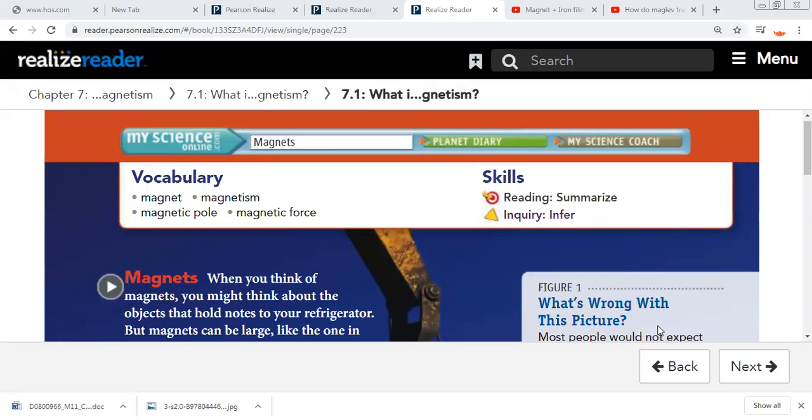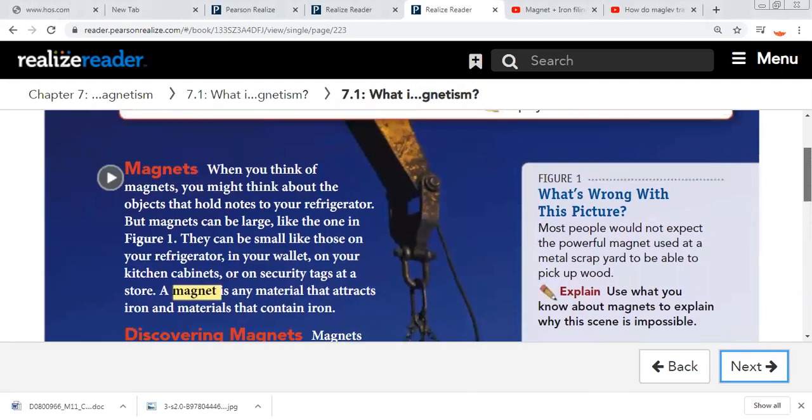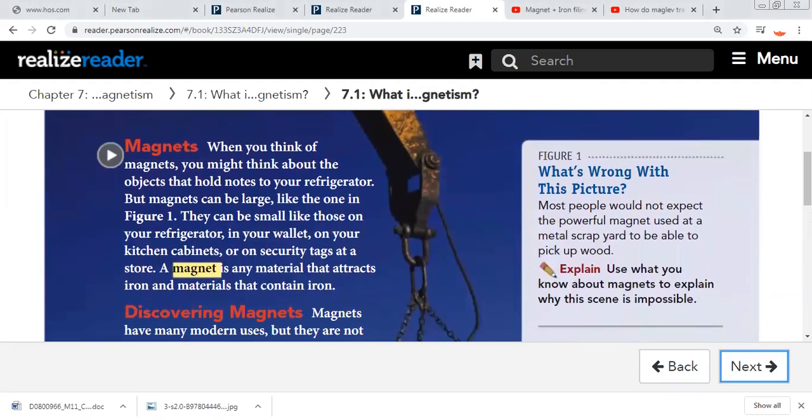Inshallah, today we will study what is magnetism. What is magnetism? Turn to page 197. Please do highlight with me.